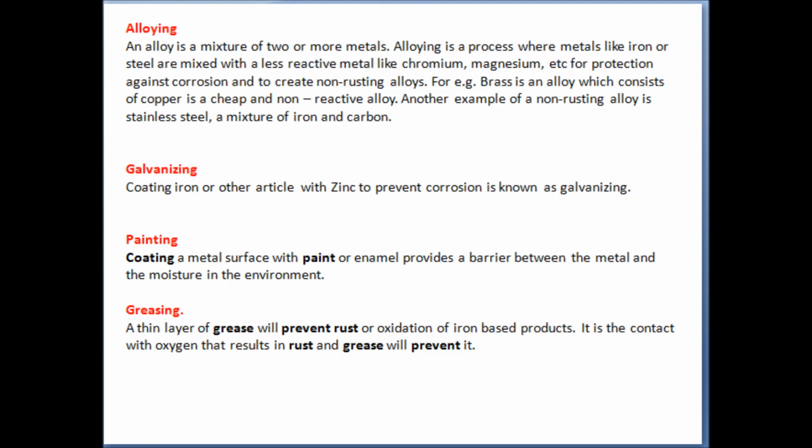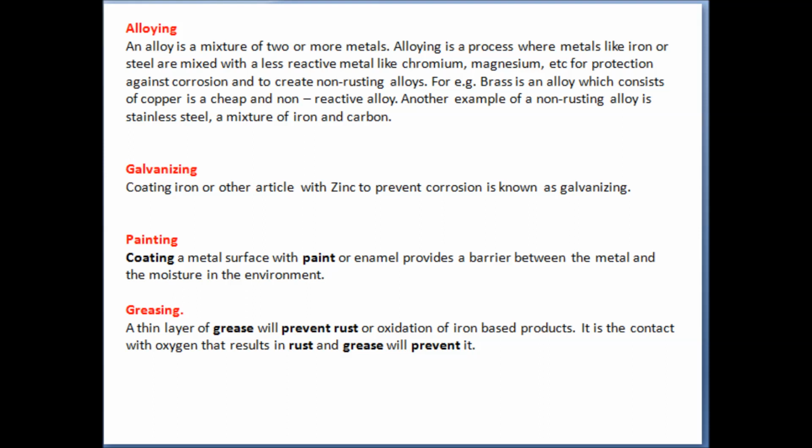An alloy is a mixture of 2 or more metals, and alloying is a process where metals like iron and copper are mixed with a less reactive metal like chromium or magnesium for protection against corrosion. For example, brass. Brass is an alloy which consists of copper and zinc. Let's take another example, stainless steel. It is a mixture of iron and carbon.